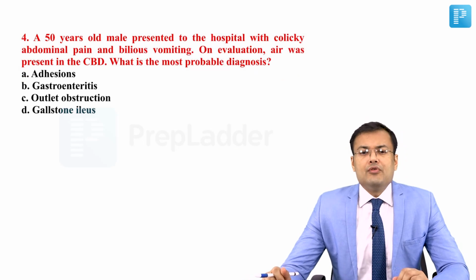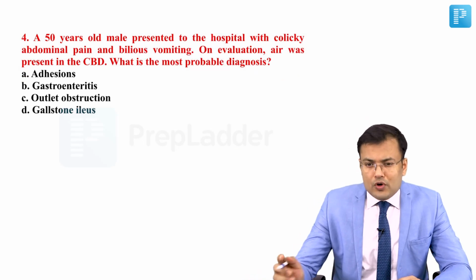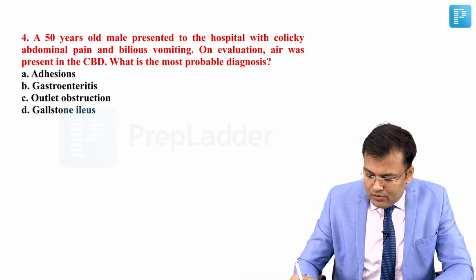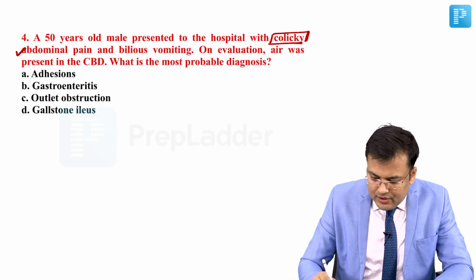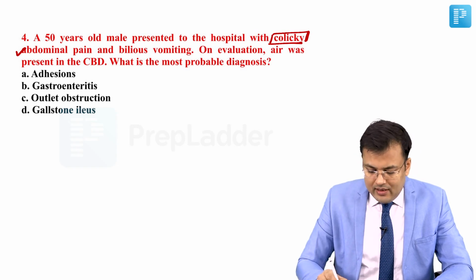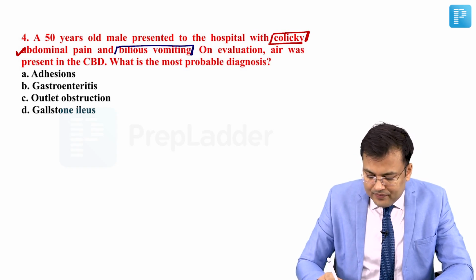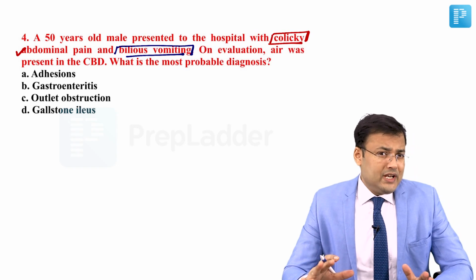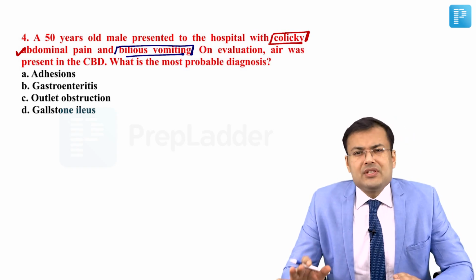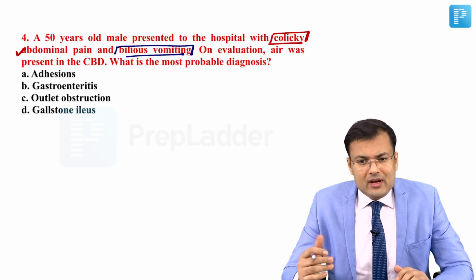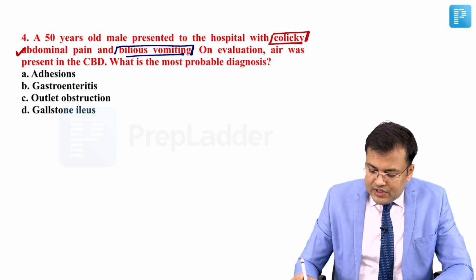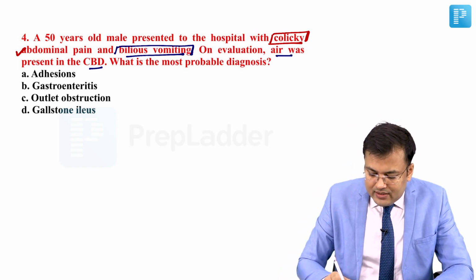See question number 4. A 50 year old male patient presented to the hospital with colicky abdominal pain. So there is colicky abdominal pain and bilious vomiting, right? Colicky pain and bilious vomiting mean the patient is having obstruction. Okay, now see the question. On evaluation, air was present in the CBD.